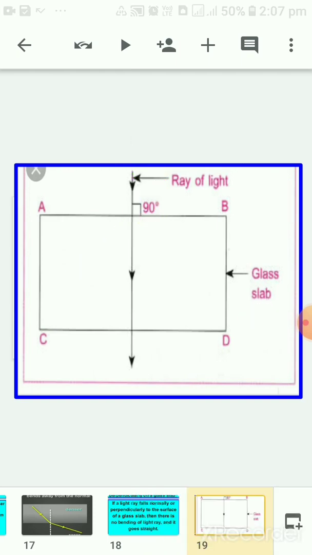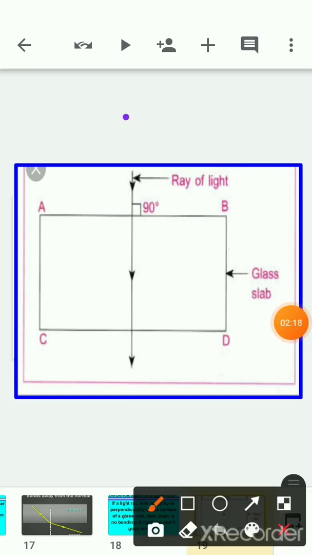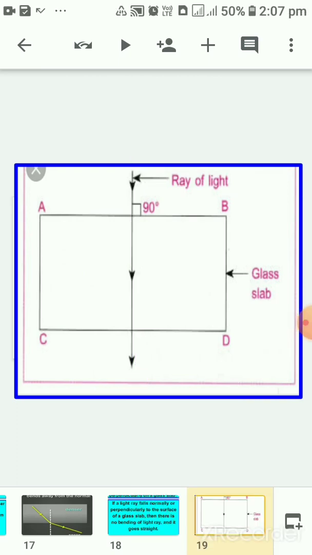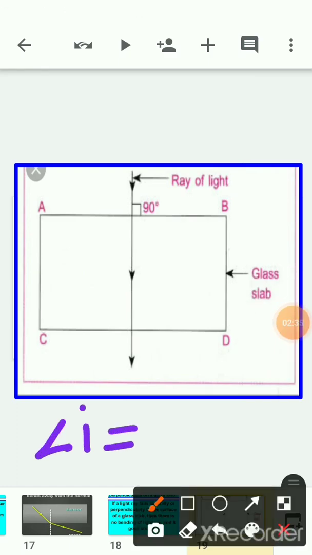Light is going straight. And in this case, we are not having any angle between the normal and the incident ray, or between the normal and the refracted ray. So both the angles, angle I and angle R, will have the same value, that is 0 degree.